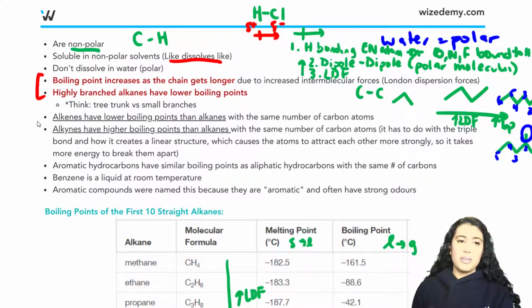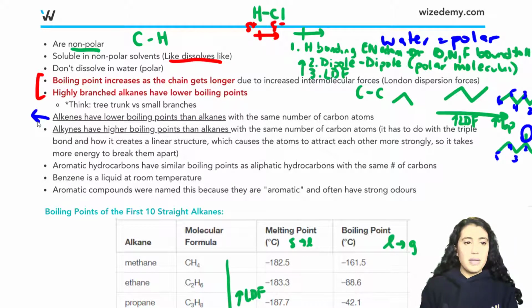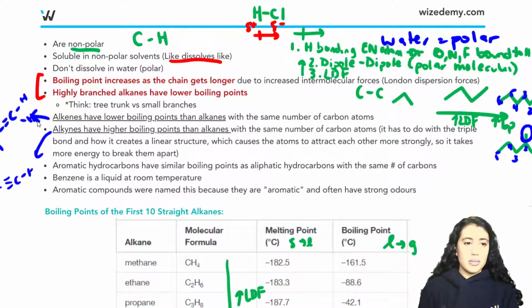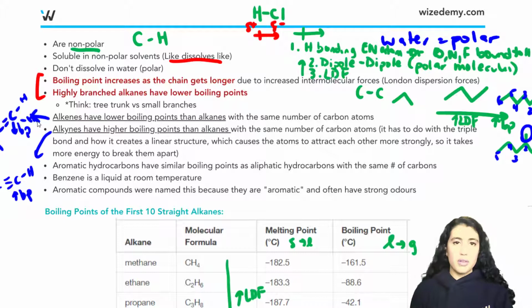So one thing to know is that up till now we were just talking about alkanes, which is just single bonds between carbons and hydrogens. Alkenes is when you have double bonds between carbon atoms. These will actually have lower boiling points than alkanes. And alkynes, which are when you have triple bonds between carbons, will have higher boiling points than an alkane with the same number of carbons.